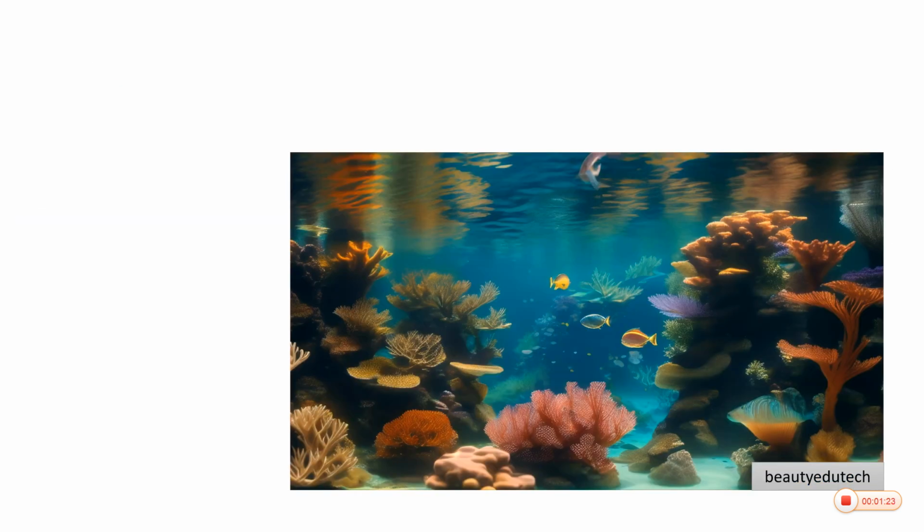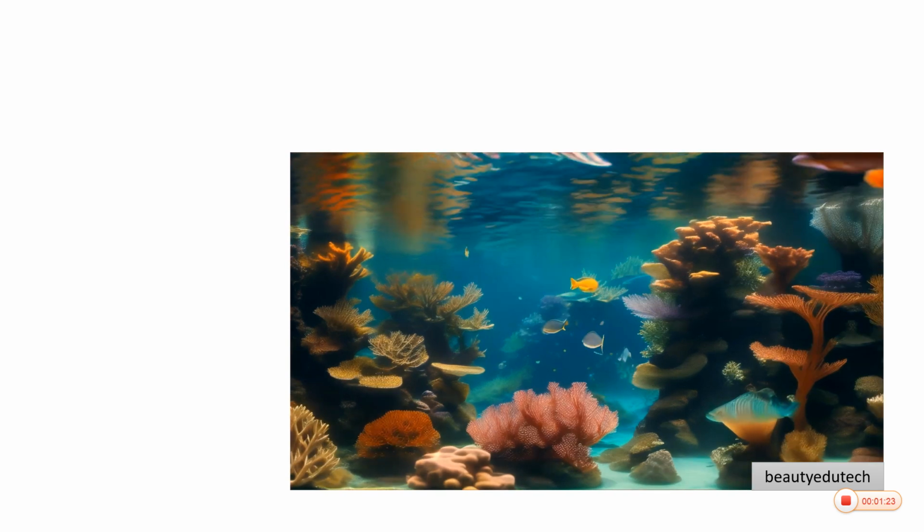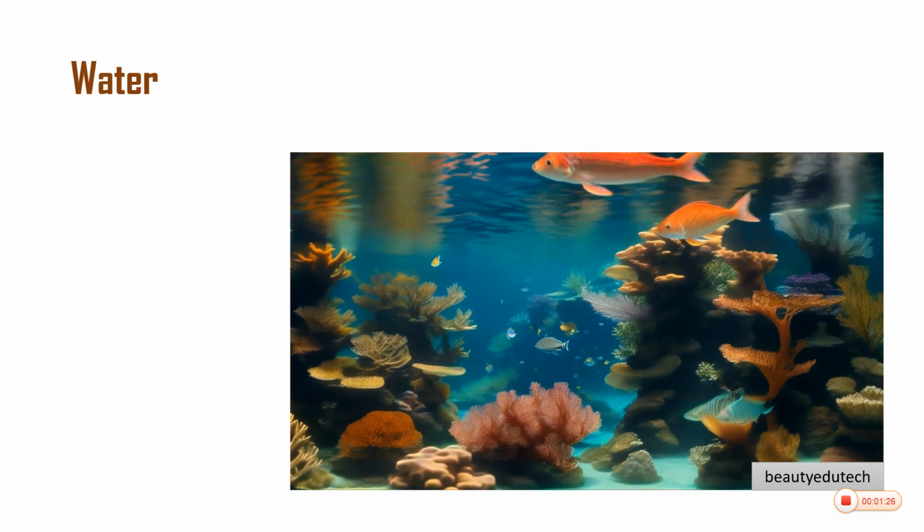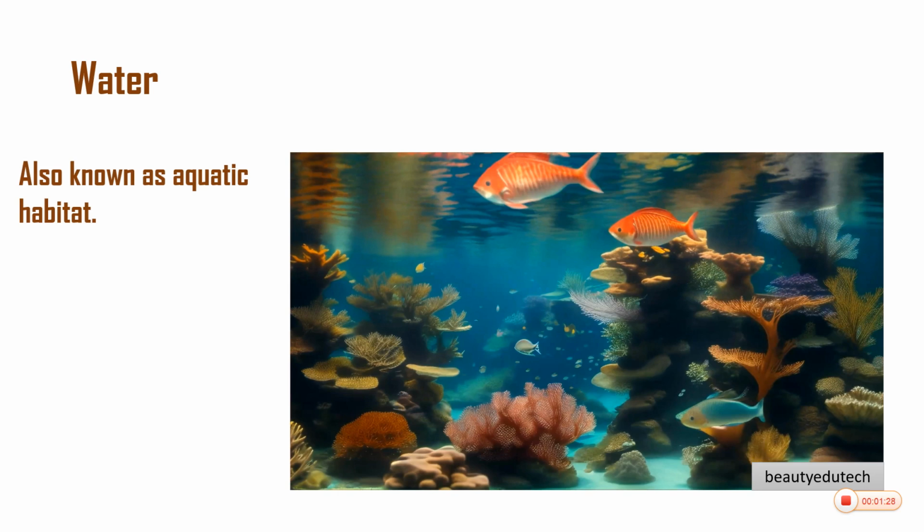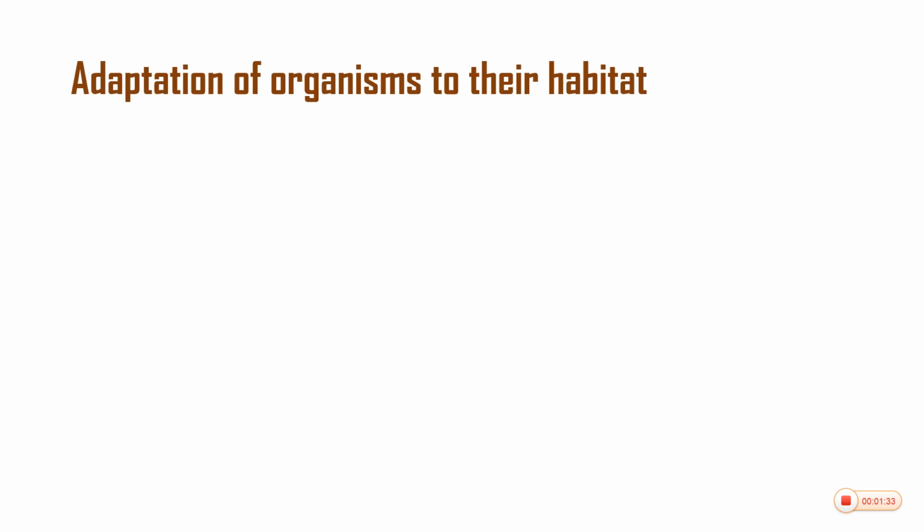Then we have the aquatic habitat, the aquatic or water habitat. The aquatic habitat is a dwelling place for plants and animals that live in water. Now let's look at adaptation of organisms to their habitats.